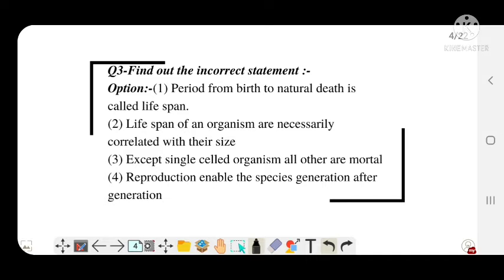Question number 3. Find out the incorrect statement. First, period from birth to natural death is called lifespan. Second, lifespan of an organism are necessarily correlated with their size. Third, except single cell organism, all others are mortal. Fourth, reproduction enables the species continuity generation after generation.